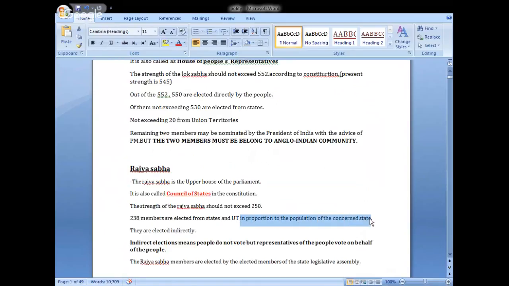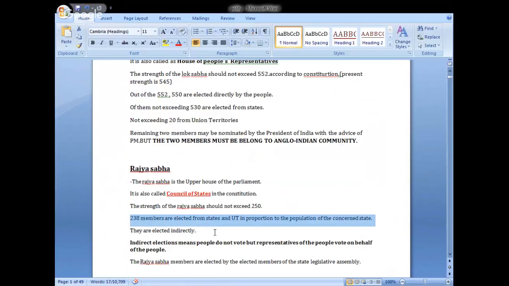When we come across the topic Rajya Sabha, we'll have a detailed discussion about the proportion of the population. Kindly just remember this point now.